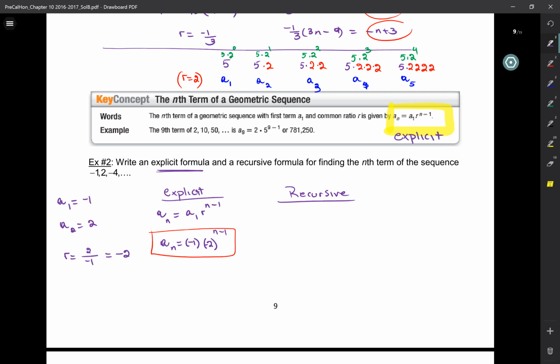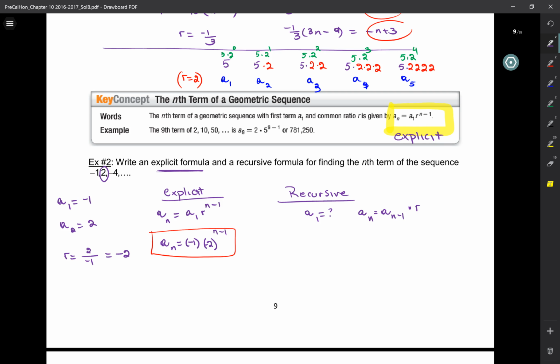So for the recursive formula, we say, okay, first you have to tell me what A1 is, and then each term is the term that comes right before it times R. Okay? So if I'm on the second term, the third one is just the second term times 2. The 80th one is just the 79th times 2.